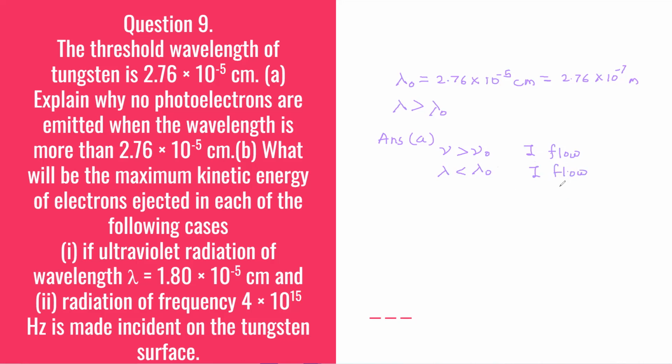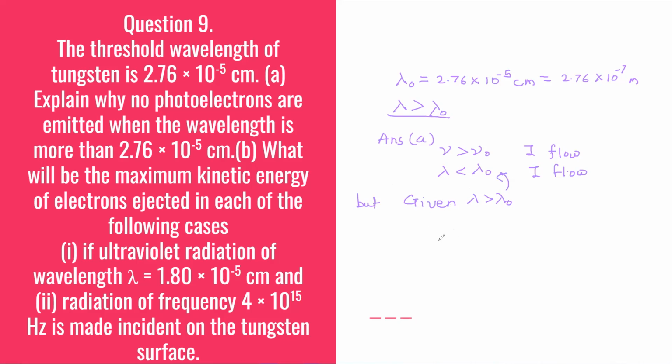But here you can clearly see what is given: wavelength is more than threshold wavelength. So exactly the reverse condition of this is mentioned.